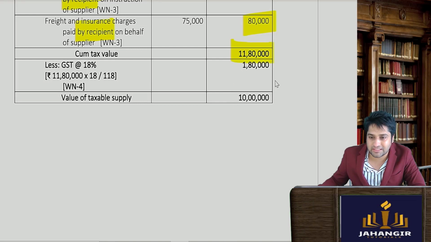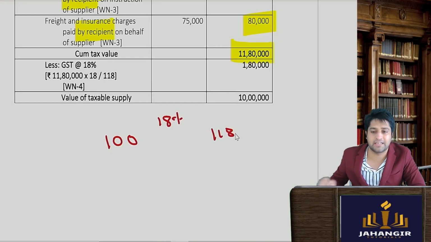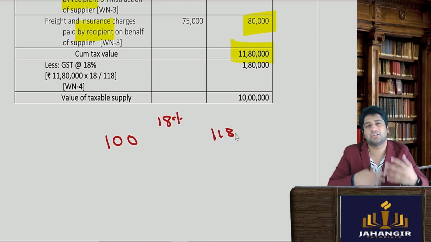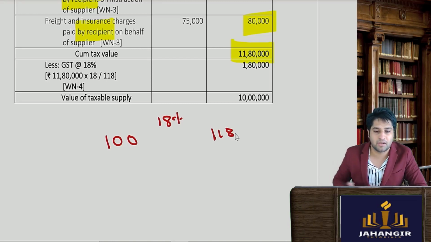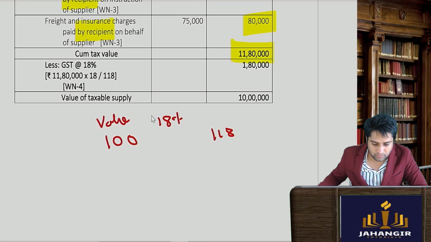Okay, so we know this is the value. Now we have to figure out the other components. So what will we do? 100 at the rate of 18% grows to become 118. So there are different methods of doing it. It's a very simple calculation. Value plus GST rate will give me the value including GST.